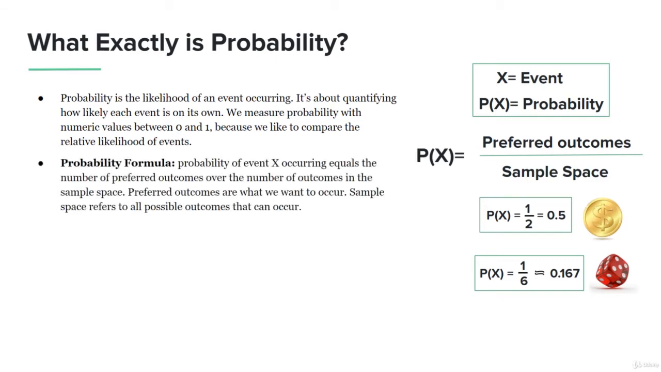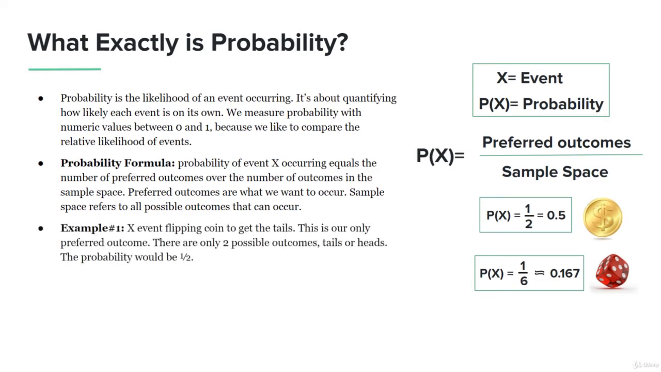And so the probability formula is: probability of event X occurring equals the number of preferred outcomes over the number of outcomes in the sample space. You can see the actual formula there to the right. Preferred outcomes are what we want to occur, what we want to happen. And the sample space refers to all possible outcomes that can occur.